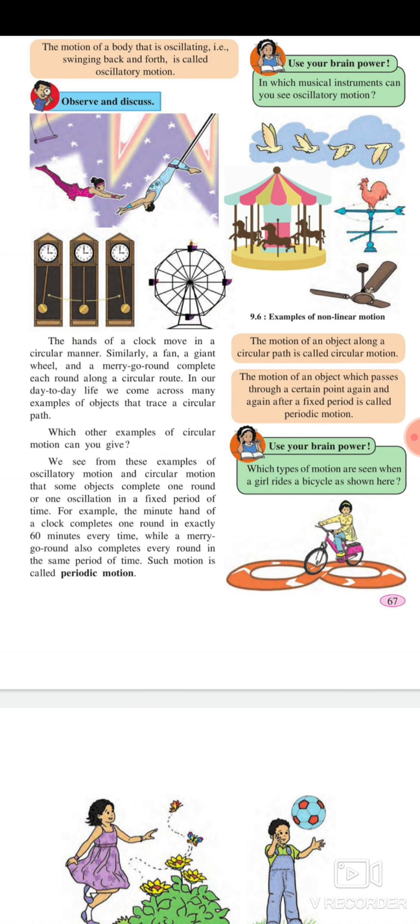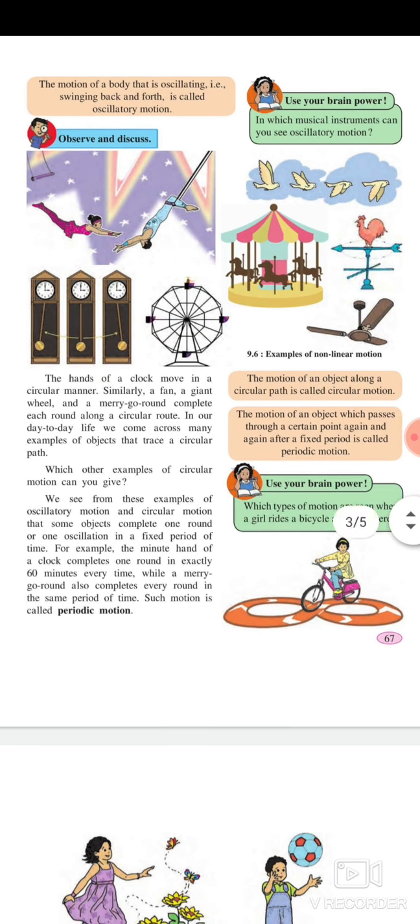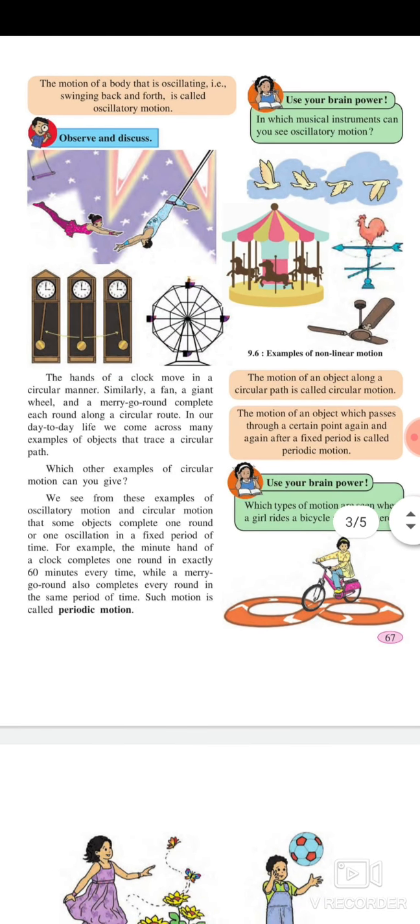For example, the minute hand of a clock completes one round in exactly 60 minutes every time, while a merry-go-round also completes every round in the same period of time. Such motion is called periodic motion. The motion of an object along a circular path is called circular motion. The motion of an object which passes through a certain point again and again after a fixed period is called periodic motion. Use your brain power. Which type of motion is seen when a girl rides a bicycle, as shown?